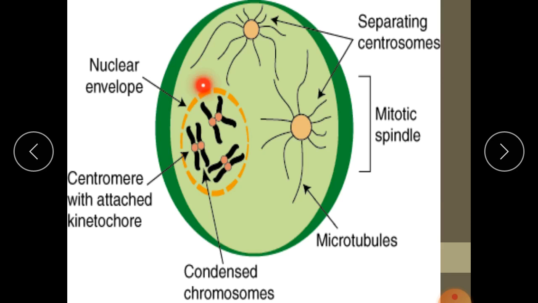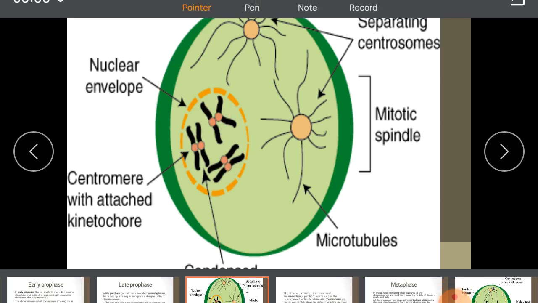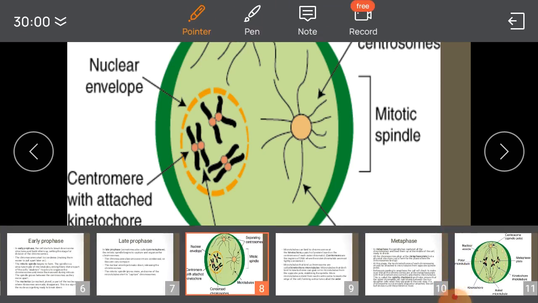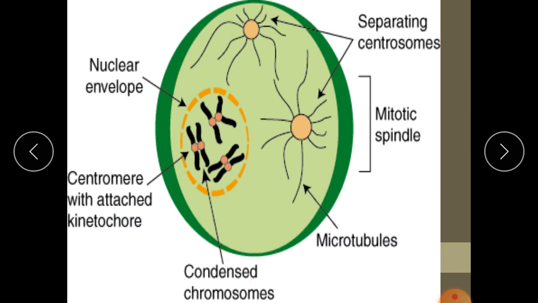Look here, the nuclear envelope is disappearing. These are chromosomes. Each chromosome has two chromatids. These two are centrosomes. This is cytoplasm. After the nuclear envelope breaks, these chromosomes are freed in the cytoplasm. We see microtubules, nuclear envelope, condensed chromosomes, and a centromere with attached kinetochore. Centromere, not centrosome, centromere.